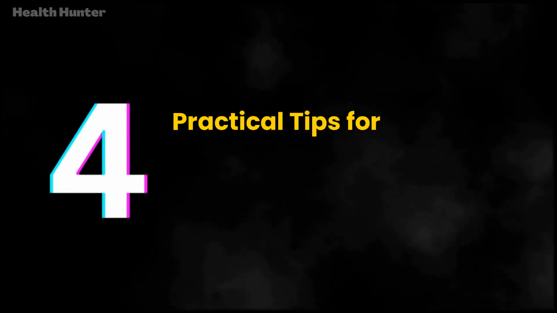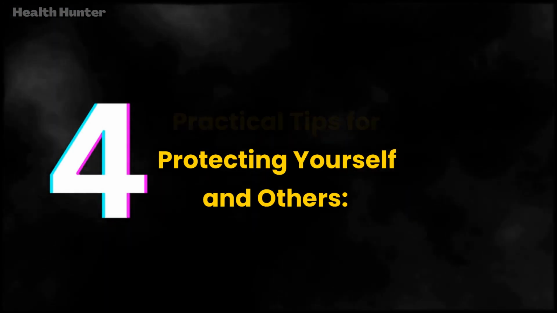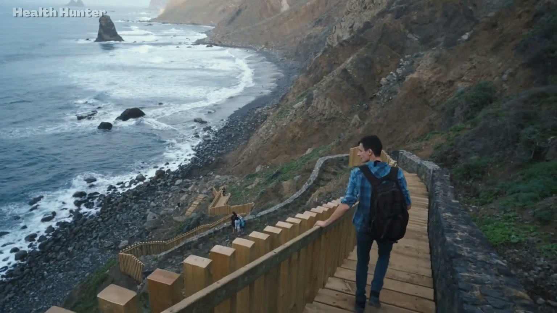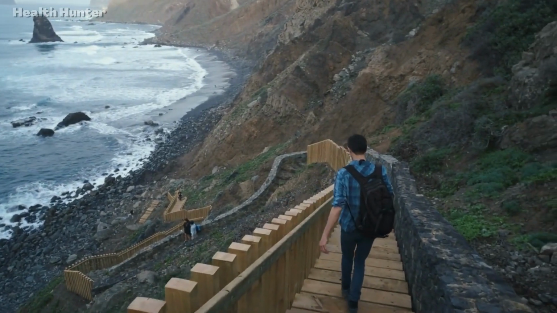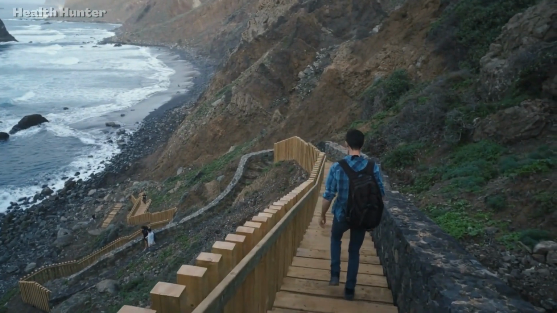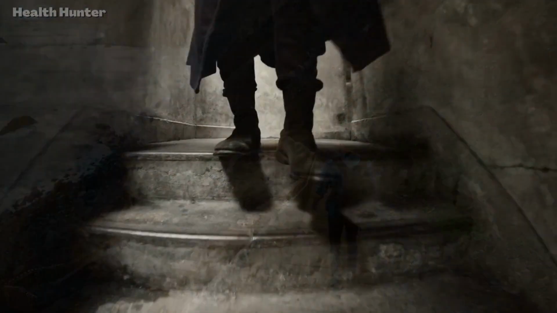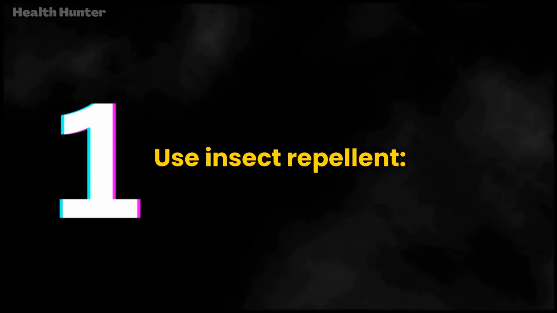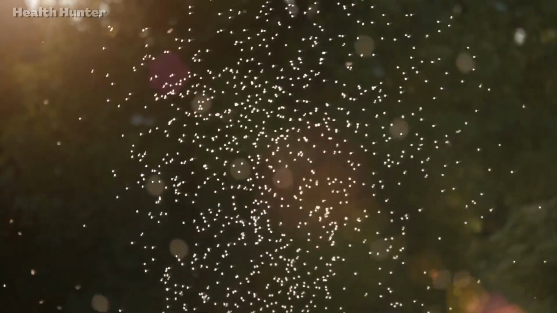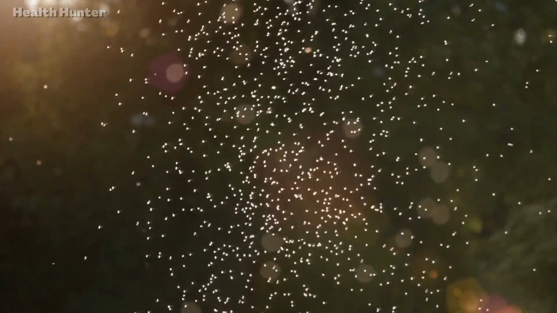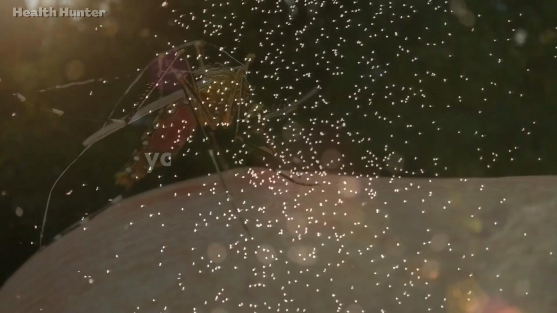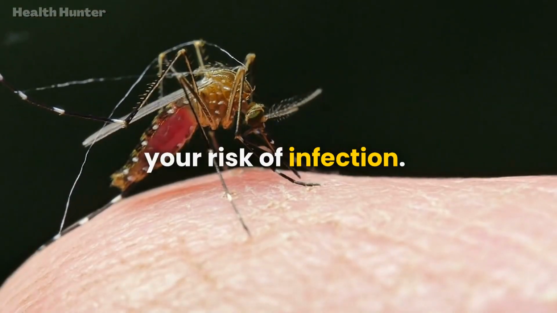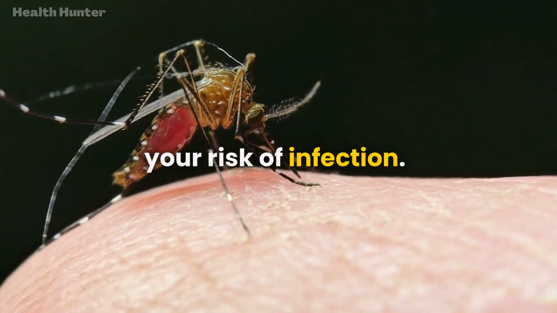Number 4. Practical tips for protecting yourself and others. While Plasmodium falciparum can be a deadly parasite, there are steps you can take to protect yourself and others from malaria. Here are 3 practical tips. 1. Use insect repellent. Mosquitoes are the primary way that Plasmodium falciparum is transmitted. Using insect repellent can help prevent mosquito bites and reduce your risk of infection.